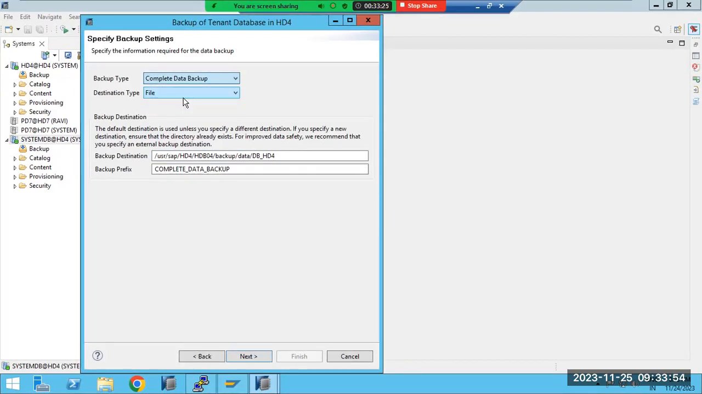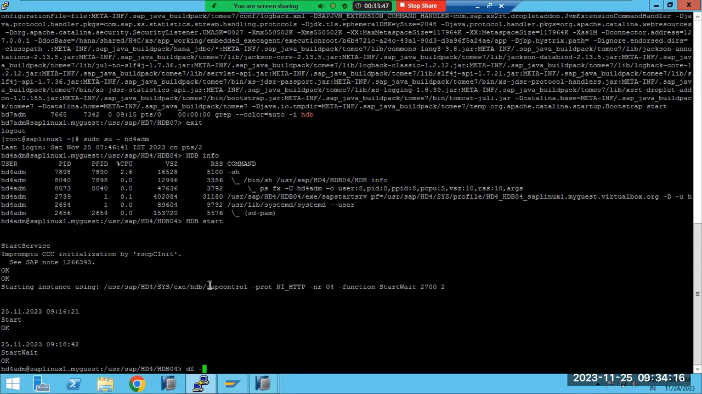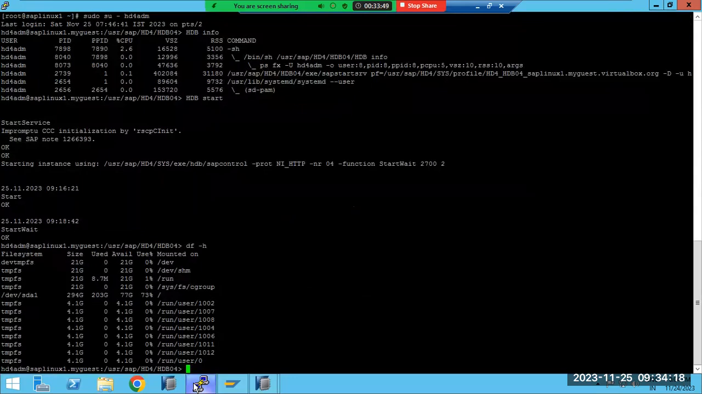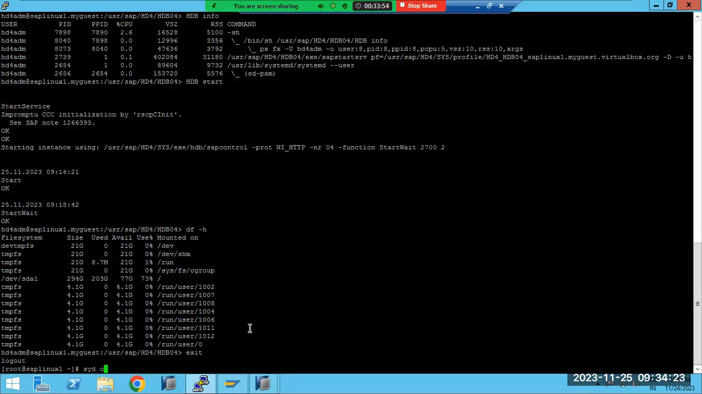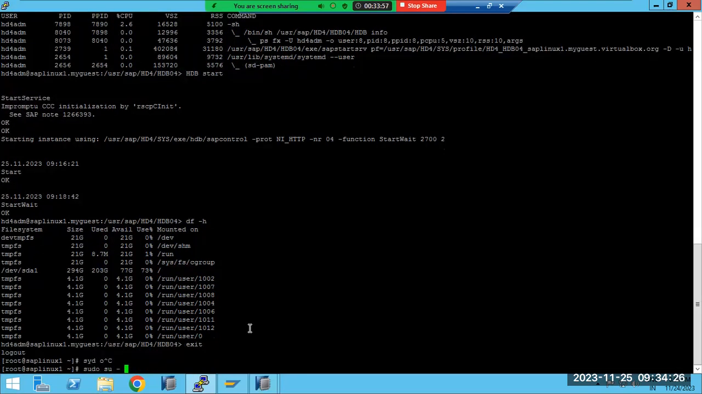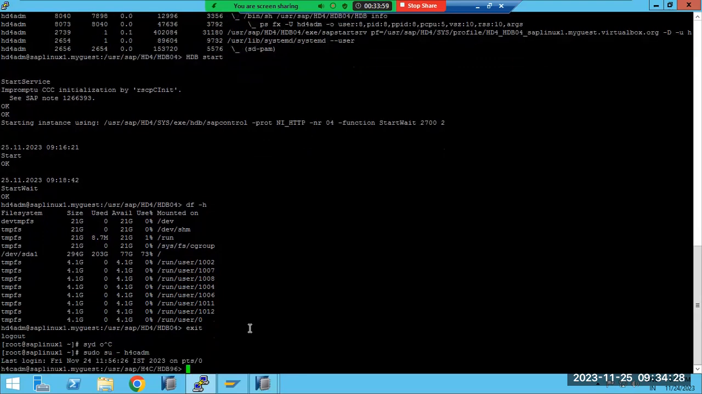If you take a differential backup, the backup prefix name will come like diff. If you take an incremental one, then inc will come here. What is the location of the backup? By default, it is going to this path, the backup data folder. If you want to change, you can change the path. It is also possible to change the path in the system here.